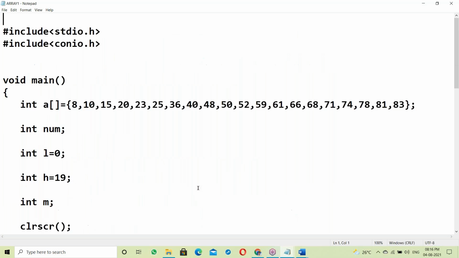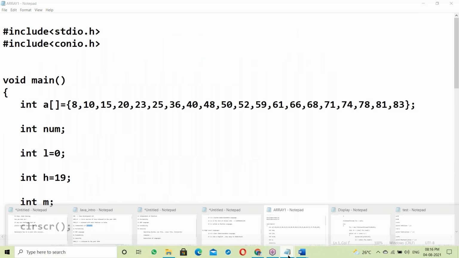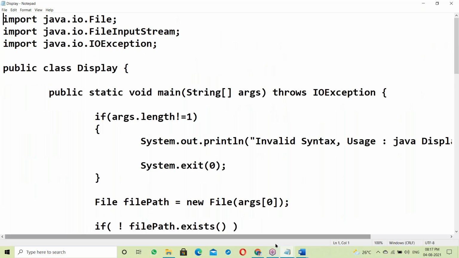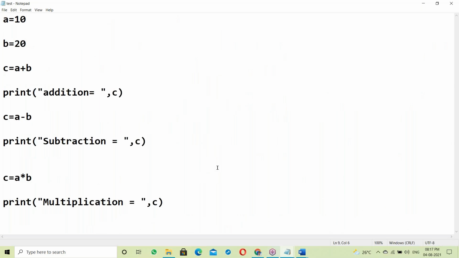This is a C program. High level language. Next, Java program. It's a high level language. Next, Python script. It's a high level language. These are high level languages, like English language, very easy to understand. So these are called high level languages.